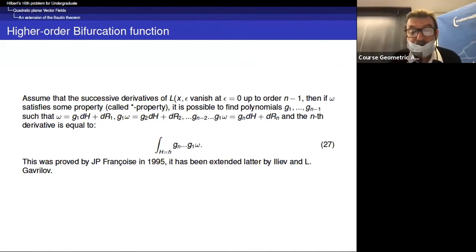And so in 1995, by the way, reading for some time the article of Dulac, I was inspired by the article of Dulac.